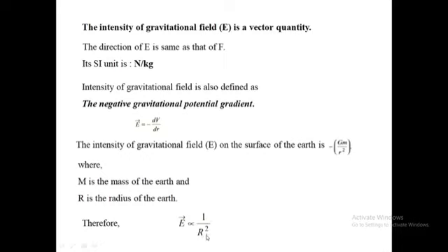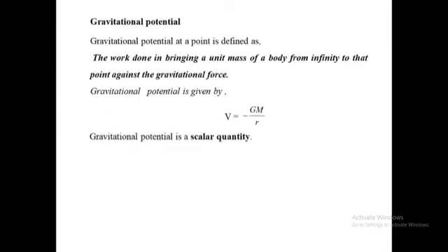From this, we can say that the shape of the earth is elliptical and not a perfect sphere. It is flattened at the poles. So, the equatorial radius of the earth is more than its polar radius. And so, the intensity of gravitational field of the earth is maximum at the poles.